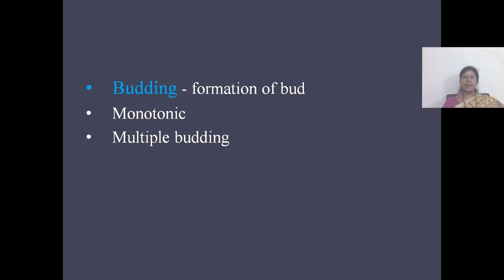Whenever only a single bud originates from the parent body, that is called monotomic budding, and this is seen in Vorticella. Whereas in multiple budding, several buds are formed at a time. Multiple budding is seen in Suctoria.